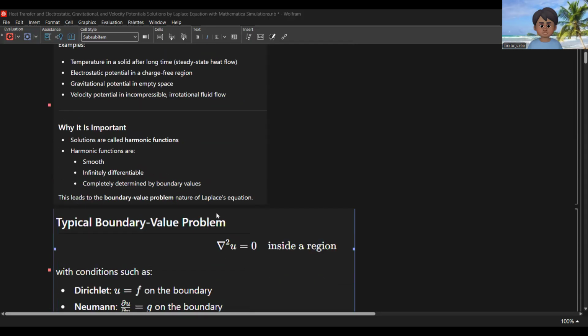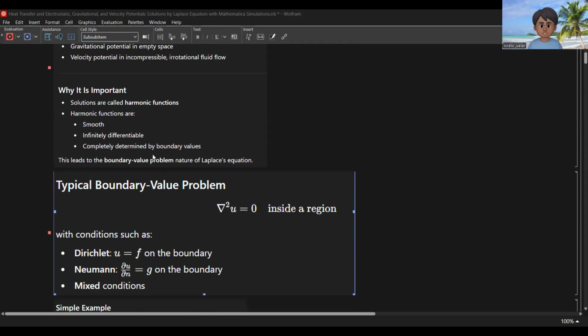So why is it important? Solutions are called harmonic functions. Harmonic functions are smooth, infinitely differentiable, and completely determined by boundary values. So this leads to the boundary value problem, the nature of the Laplace equation, a typical boundary value problem.